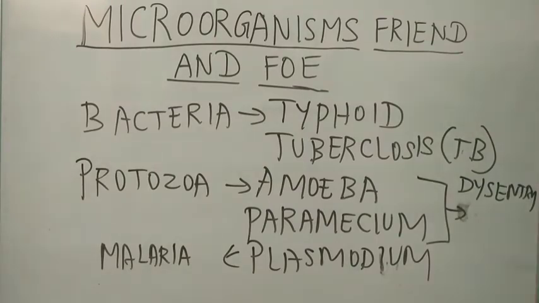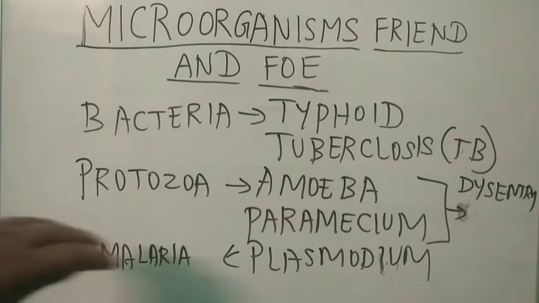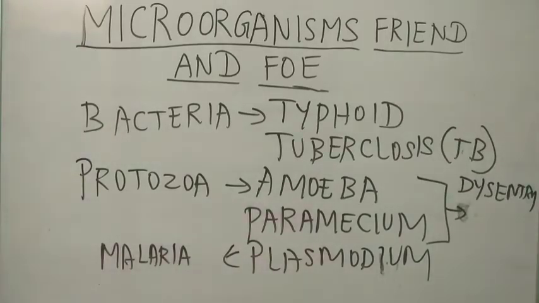We think that when malaria is coming, when dengue fever is coming, chikungunya is coming, the mosquito is spreading this disease. The mosquito is not the reason. Mainly it is these parasites, for example plasmodium in malaria. These parasites will be there in the water. I already told you, this is an aquatic microorganism.